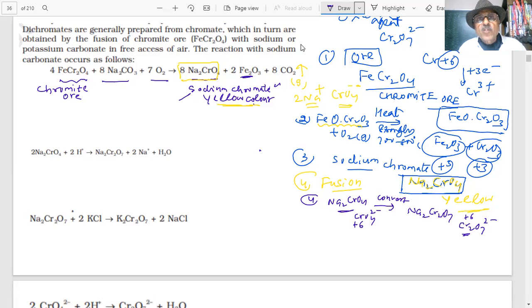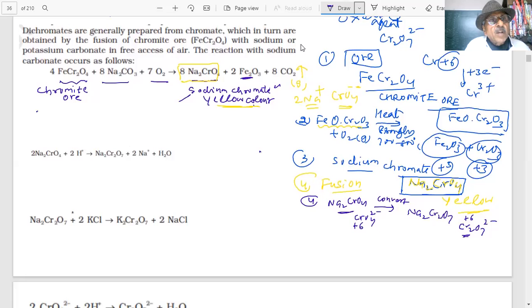Yellow color sodium chromate will be formed, students. This is solid. Carbon dioxide is a gas, it will go out. So this solution of sodium chromate we will filter. Students, what will we do?